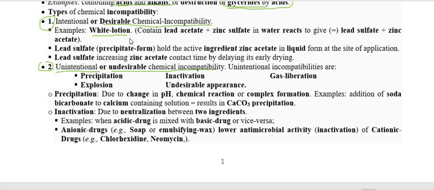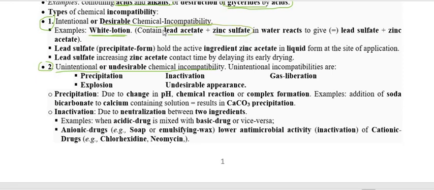So we have to go through the desirable one first. In this, the best example is white lotion. In white lotion, a chemical reaction occurs, and that chemical reaction forms a resultant compound. That resultant compound is good, beneficial, or intentional. Then this is called desirable chemical incompatibility.